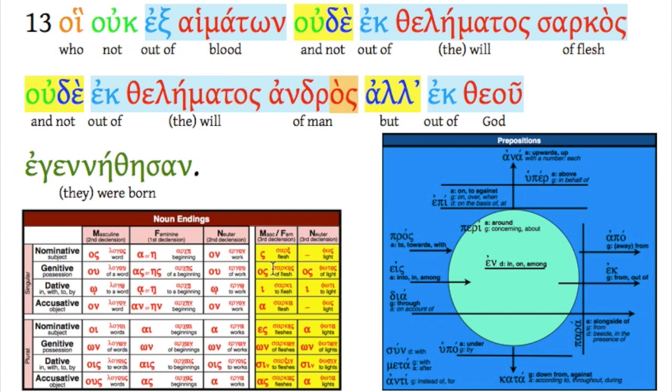Once again, these third declension genitive endings. But ek theou, from God. Finally, we have a second declension genitive ending. But of God they are born. So just notice that we have ek with the genitive over and over again.